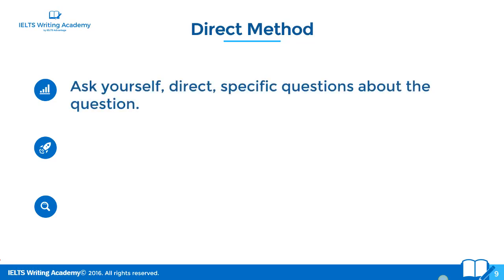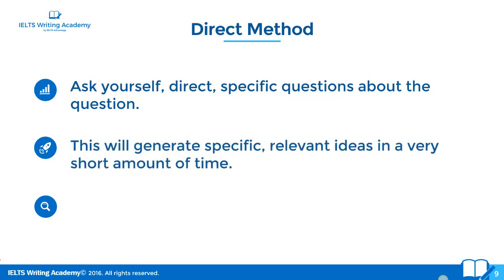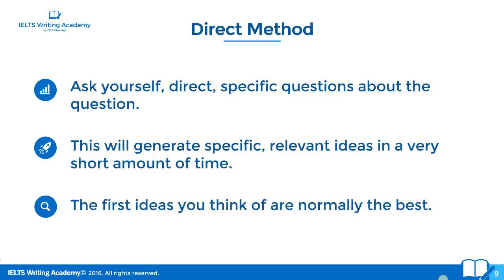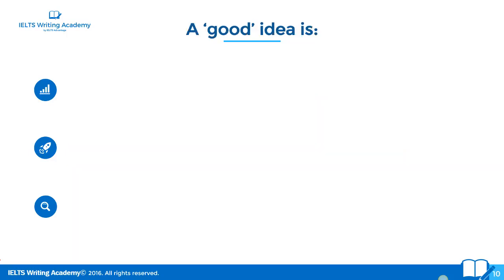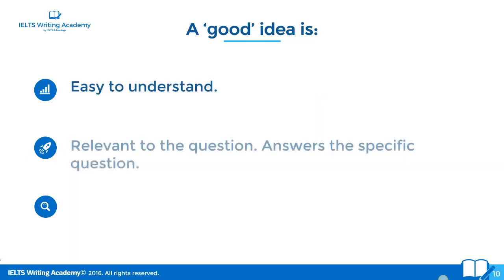So ask yourself direct, specific questions about the question. All right, you might not be able to understand what that means just yet. Let me explain it a little bit further. This will generate specific, relevant ideas in a very short amount of time. The first ideas you think of are normally the best. So a good idea is easy to understand, relevant to the question, answers the specific question, and is easy to explain. Many of you might be thinking, what is a good idea? If it is easy to understand, relevant to the question, answers the specific question and is easy to explain, then it's a good idea.